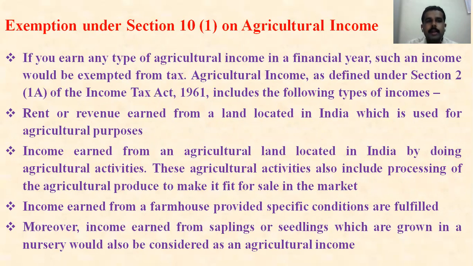If you earned any type of agriculture income in a financial year, such an income would be exempted from tax. Agriculture income, as defined under Section 2, subsection 1A of the Income Tax Act 1961, includes the following types of incomes. What are they? Observe carefully. Rent or revenue earned from land located in India which is used for agriculture purposes. You may be residing in a foreign country; suppose you have land in India.